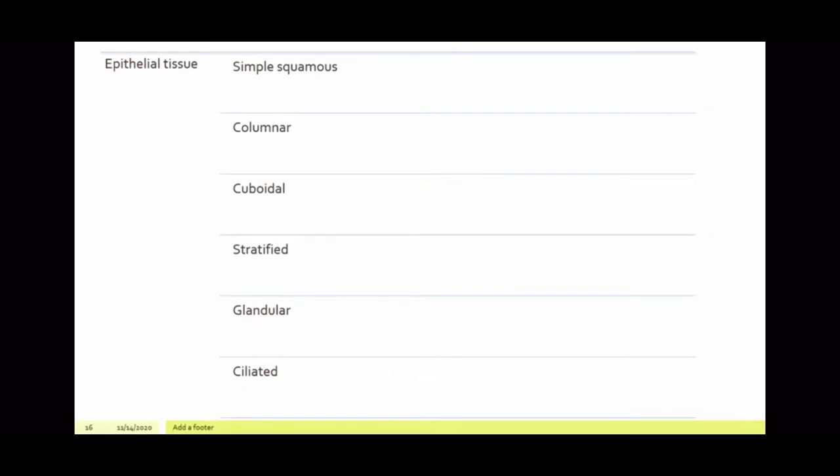It helps in reabsorption of useful materials from urine and helps in secretion of saliva. Stratified epithelium, many different layers are there. It's a very thick kind of tissue. It helps in protection of organs. Glandular epithelium, there are glands present in it, so it helps in secretion of sweat, oil, mucus, etc. Ciliated epithelium, it has cilia present in it, so it helps in pushing air forward to keep the air passage free. So this is what we have learnt in epithelial tissue.